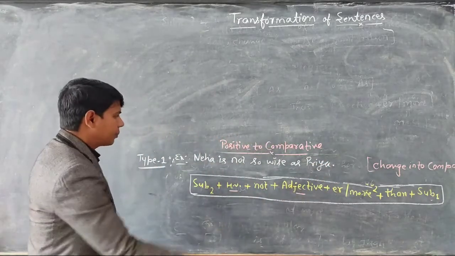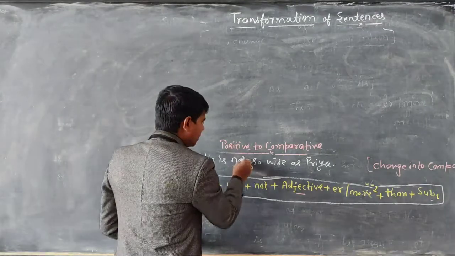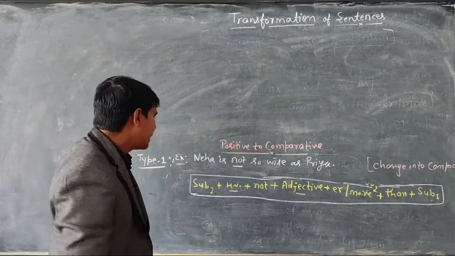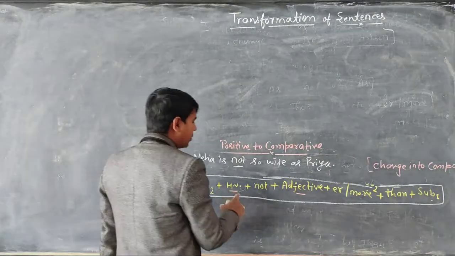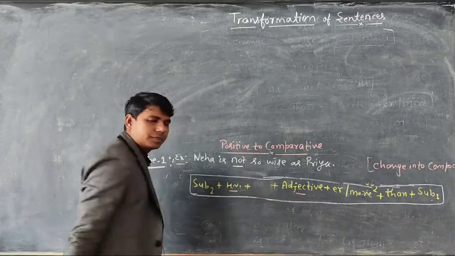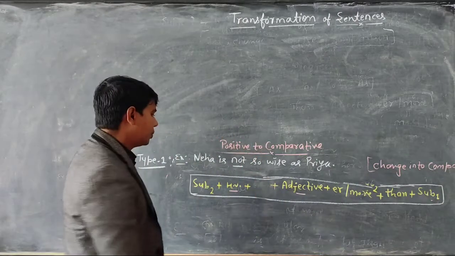Suppose that this is a negative sentence. All the concept will be the same. You will write subject second first, then the helping verb, but we don't use not. We remove not.